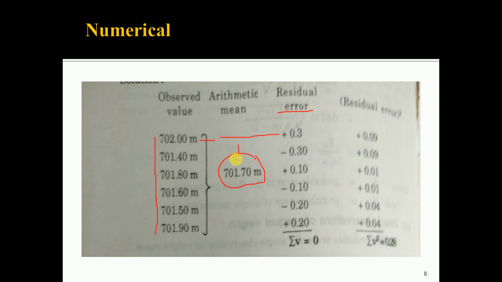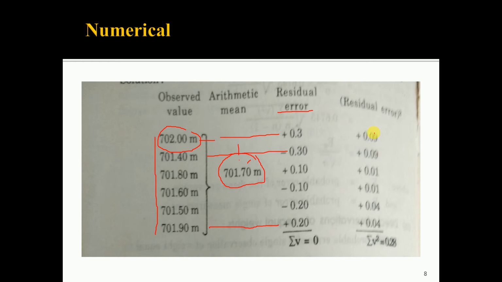Similarly, for the residual error in observation 2, 701.4 minus 701.7, you will get the residual error in observation 2. Likewise, you calculate the residual error for all the observations. I am repeating again, residual error is the difference between the individual observation and the most probable value. Then find out the square of the residual error.